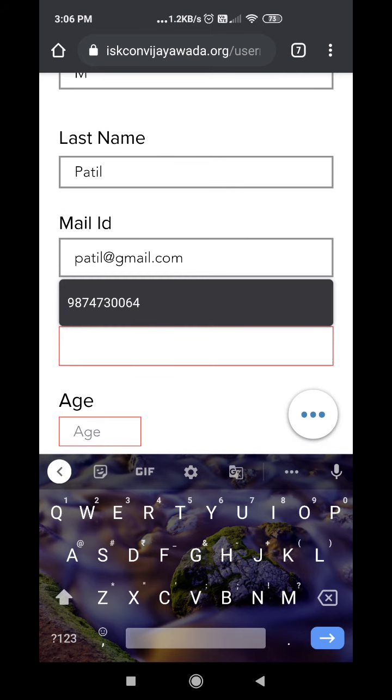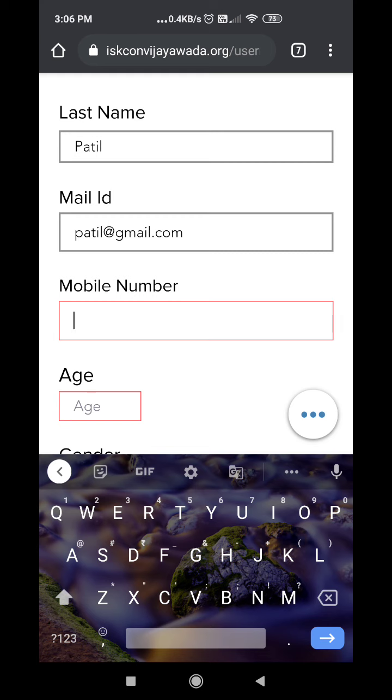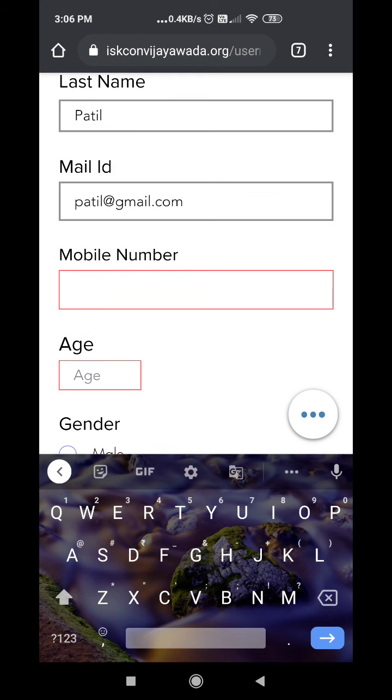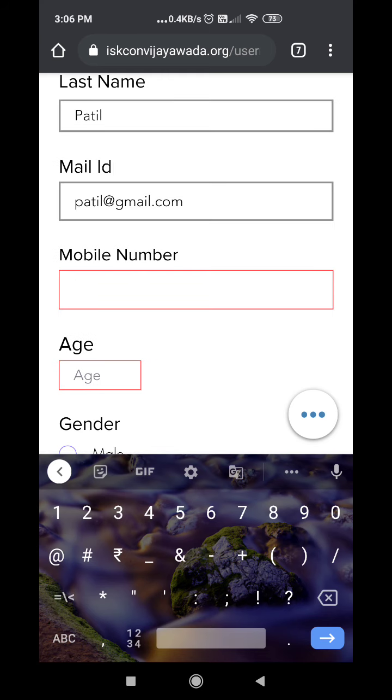So here the mobile number is unique. If there are four members in your family but they are using the same mobile number, it will not be accepted. For every registration, the participant has to use a unique, different mobile number. Only one mobile number is accepted per registration. So randomly I'm just putting a mobile number here.